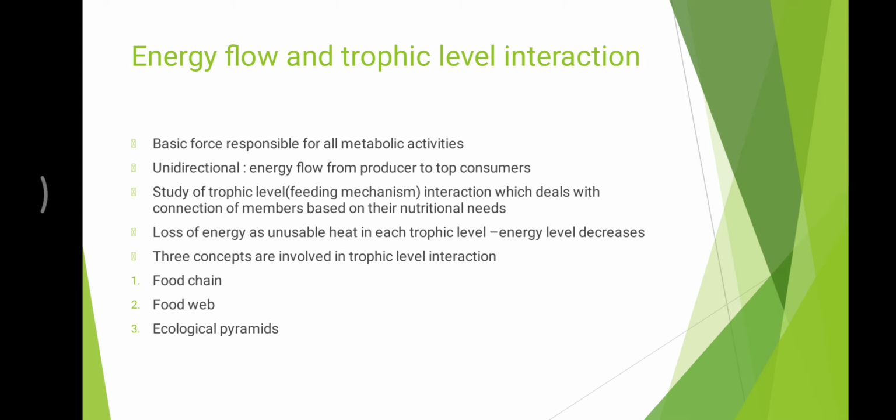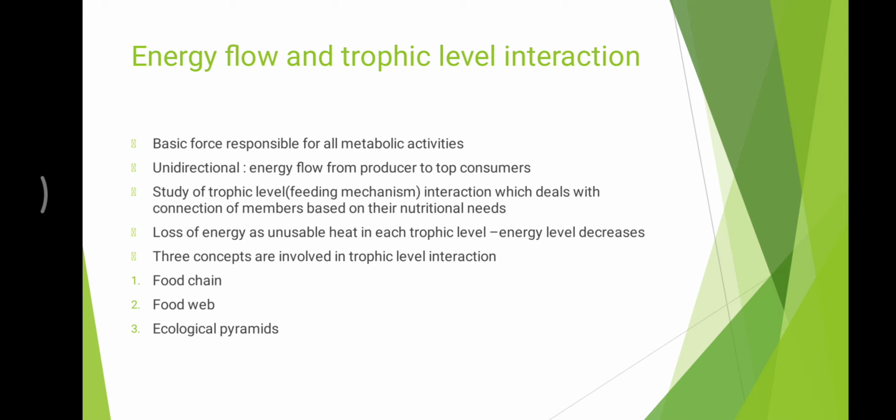Energy is the basic force responsible for all metabolic activities. The flow of energy is unidirectional, that is, energy flows from producers to top consumers. The study of trophic level interaction deals with how the members of an ecosystem are connected based on their nutritional needs. As we already discussed, energy flow is unidirectional, that is, energy flows from producers to higher trophic levels.